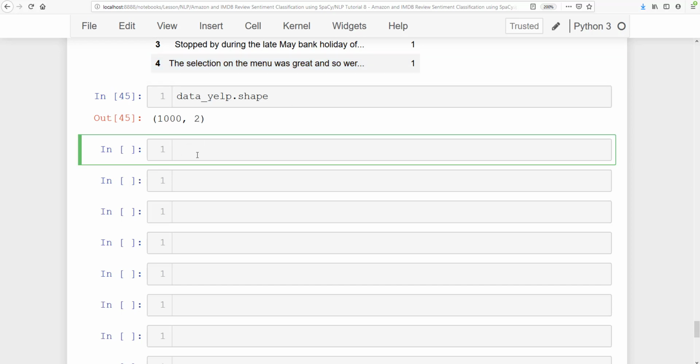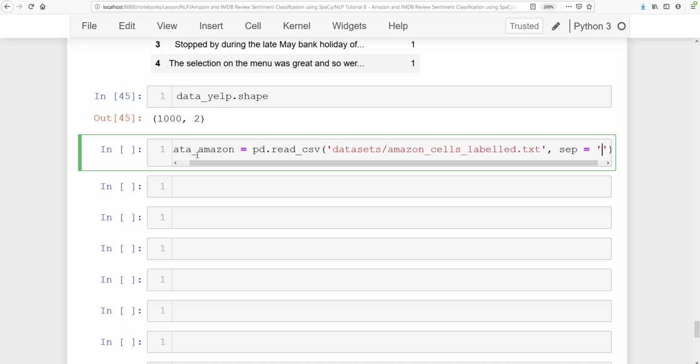And now we are going to read the data set from Amazon as well. So data_amazon is equal to pd dot read_csv, and then datasets, amazon cells labelled dot txt. Then here we have a separator which I'm going to use, that is the tab.